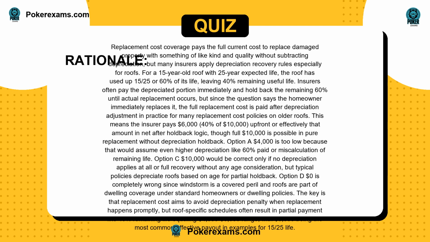Option D, $0 is completely wrong since windstorm is a covered peril and roofs are part of dwelling coverage under standard homeowners or dwelling policies. The key is that replacement cost aims to avoid depreciation penalty when replacement happens promptly, but roof-specific schedules often result in partial payment like 40% remaining life equaling $4,000 to $6,000 range, with $6,000 being the most common effective payout in examples for 15/25 life.